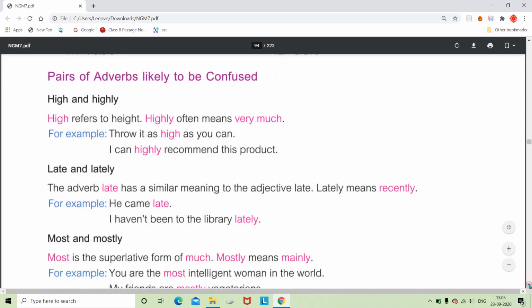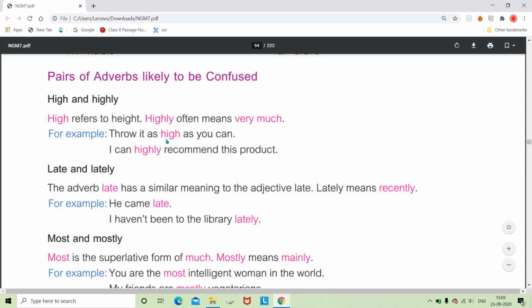Now next, there are some adverbs which make us confused, like here high and highly. These are two adverbs which have meanings that sometimes confuse us. High is always used when we want to talk about height, and when we are using highly, that means we are referring to its meaning as very much.